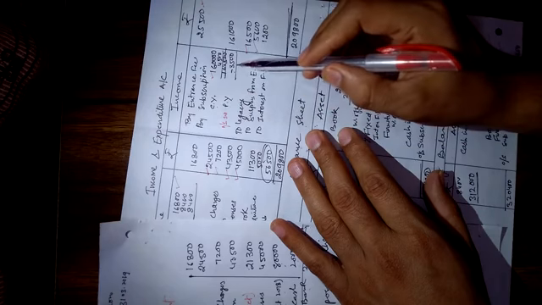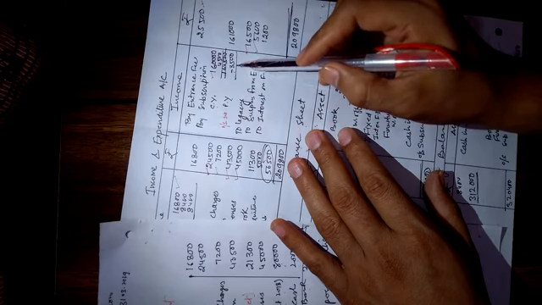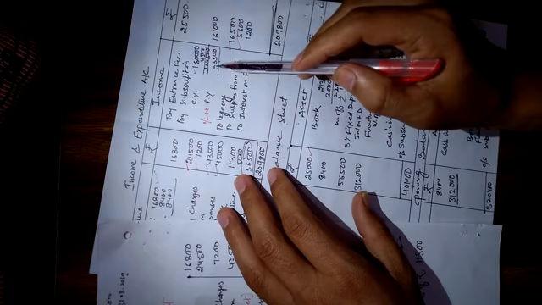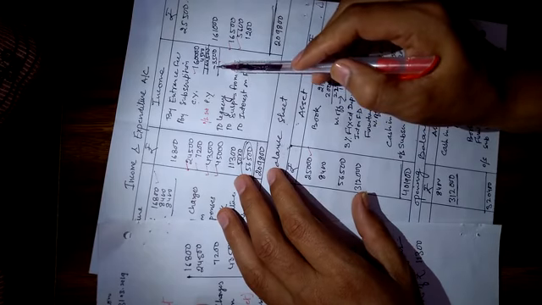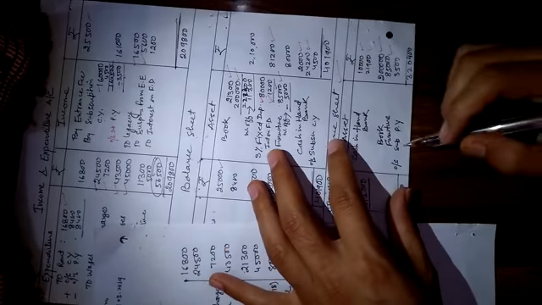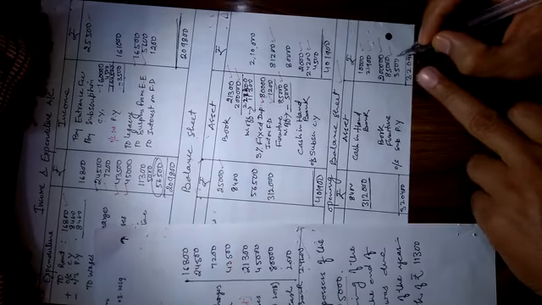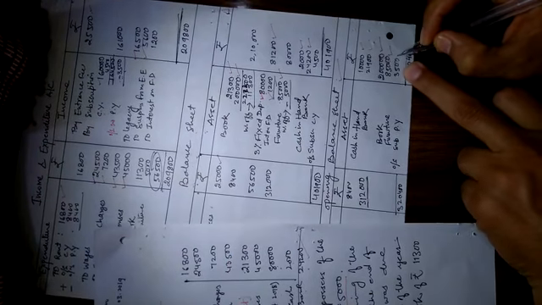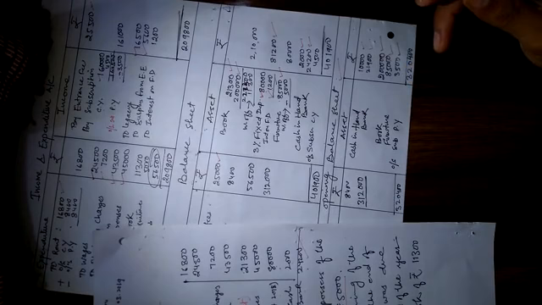We would deduct this 3,500 from the subscription, right? If this amount is outstanding for that year, it means that this amount is opening for the next year. So we will write subscription 3,500 on the asset side of the opening balance sheet, right?